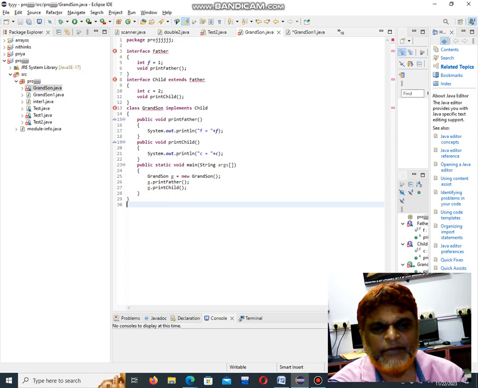Now I am calling the main function. In the main function, I am creating an object of the class with new and the class name. Using the object, I am calling the function.